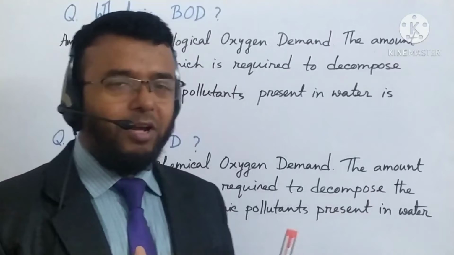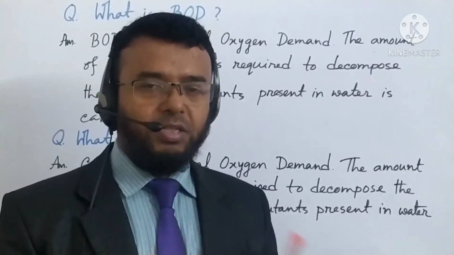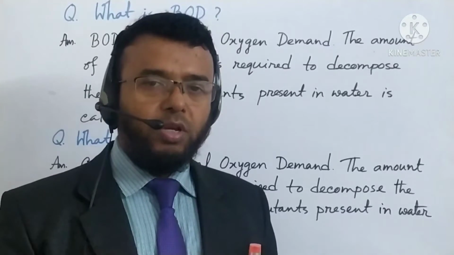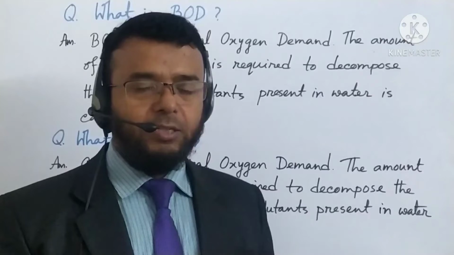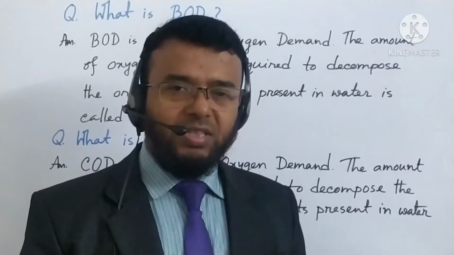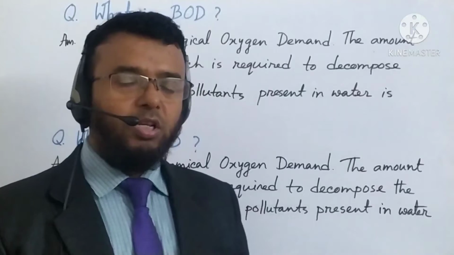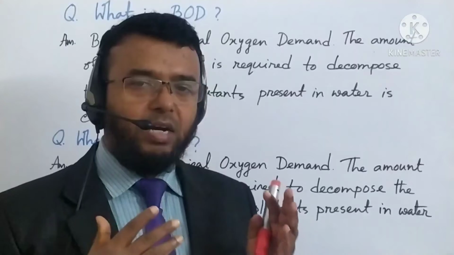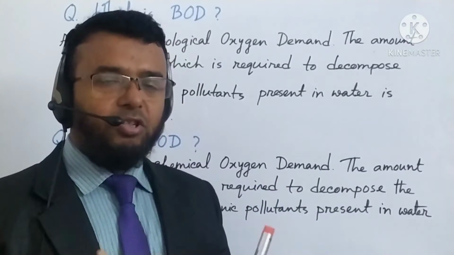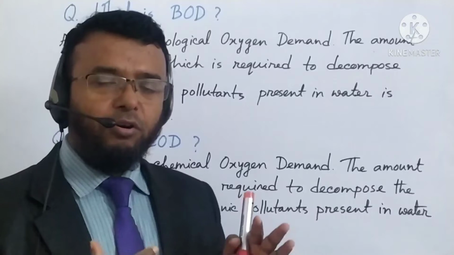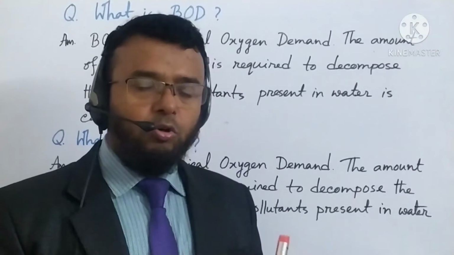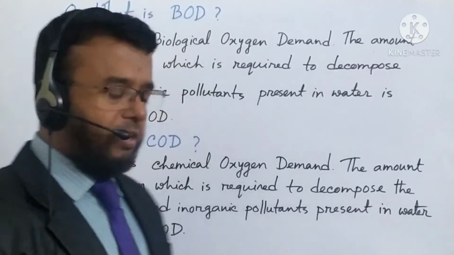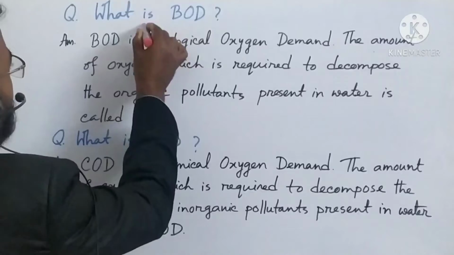Okay, students, now I have written what is BOD and what is COD. BOD means biological oxygen demand, or we can tell biochemical oxygen demand, both is correct. So the amount of oxygen that is required to decompose only the organic pollutants in water is called BOD, and COD is chemical oxygen demand. So the amount of oxygen that is required to decompose organic and inorganic pollutants present in water is called COD. So see that I have written, first one is what is BOD?